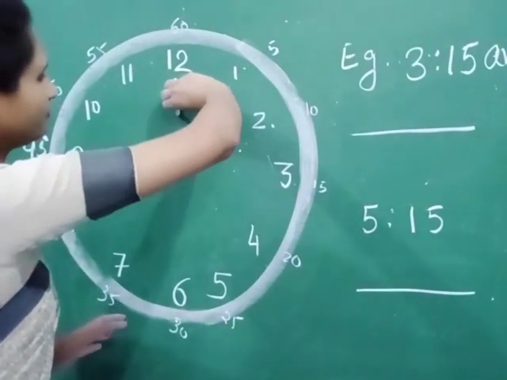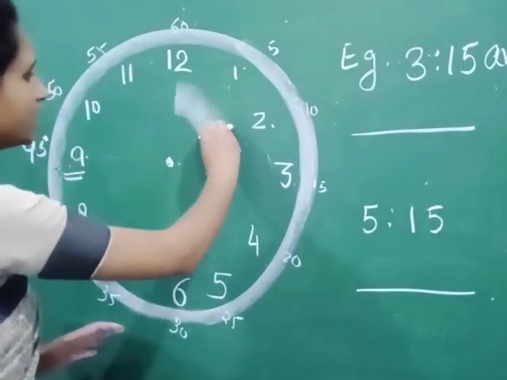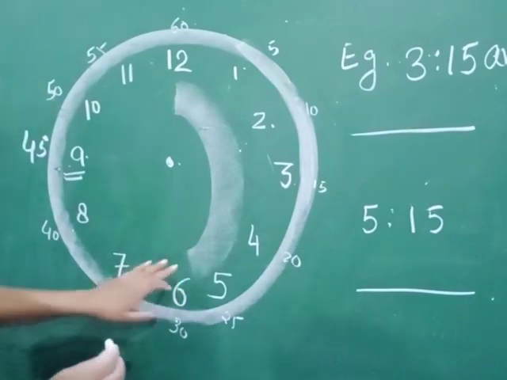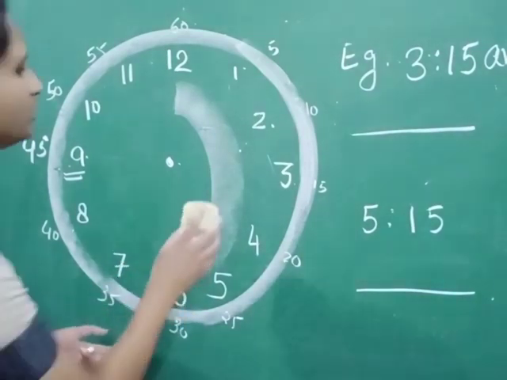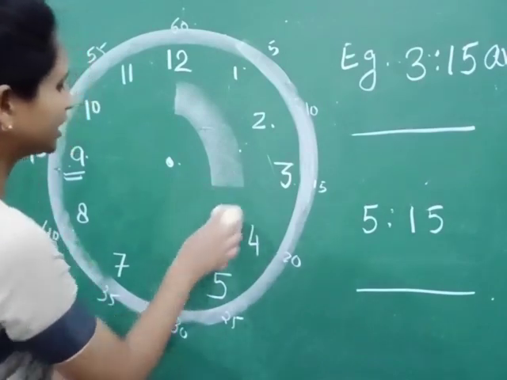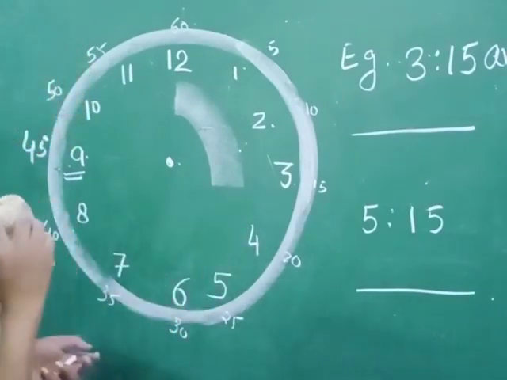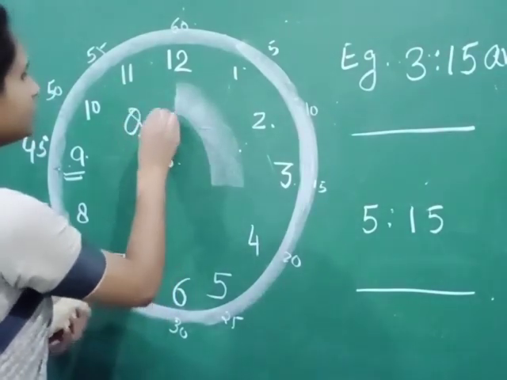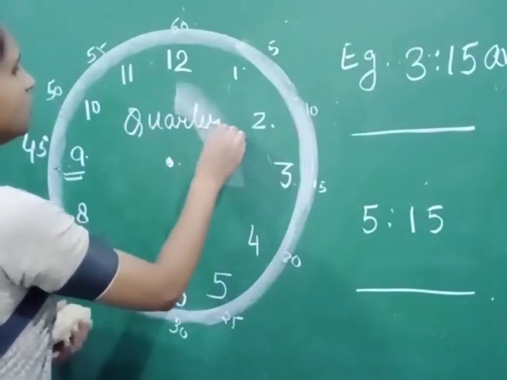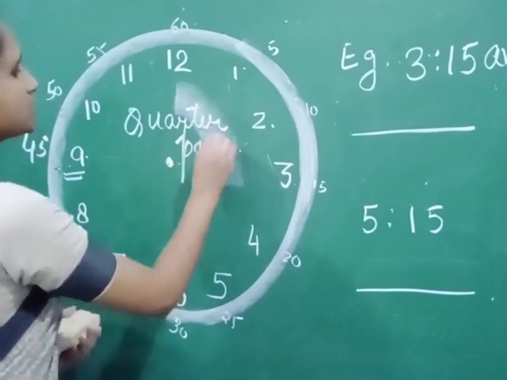From 12, when the minute hand will move up to 6, this is half past, and when it will move only up to 3, when it will travel only up to 3, that is called quarter past.